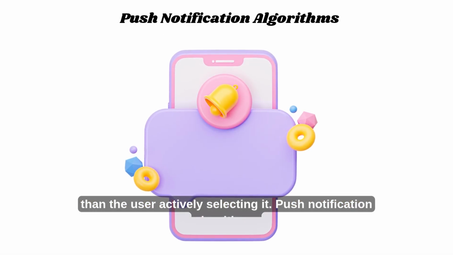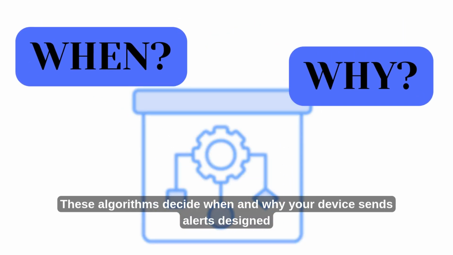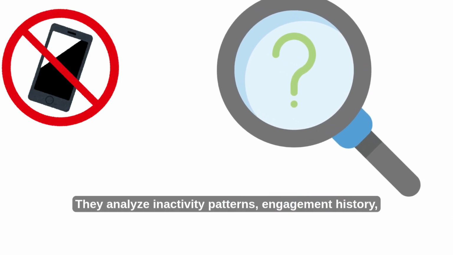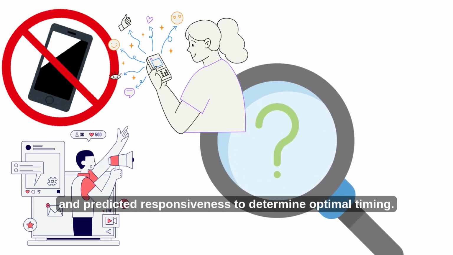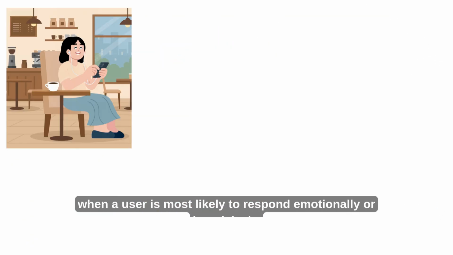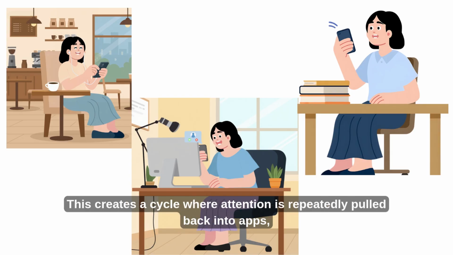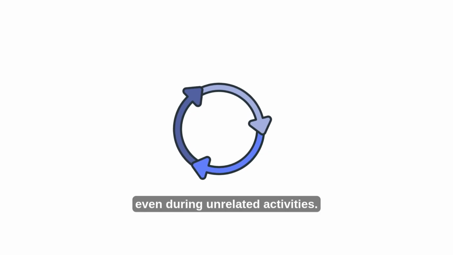Push notification algorithms. These algorithms decide when and why your device sends alerts designed to bring you back into an application. They analyze inactivity patterns, engagement history, and predicted responsiveness to determine optimal timing. Notifications are often triggered during moments when a user is most likely to respond emotionally or impulsively. This creates a cycle where attention is repeatedly pulled back into apps, even during unrelated activities.